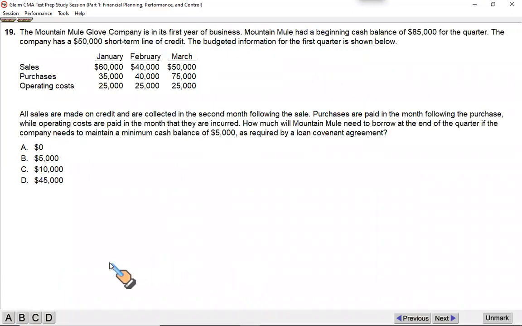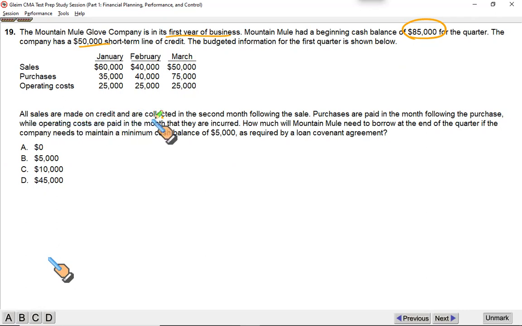Now, this is again a good question, somewhat similar to the question we have just done. Just to revise the idea, the Mountain Mule Glove Company is in the first year of business, which means there is no opening balance of cash. Mountain Mule had a beginning cash balance of 85 given for the quarter. The company has a 50,000 short-term line of credit with the bank. The budget information for the first quarter is shown below: sales, purchase, and operating cost.